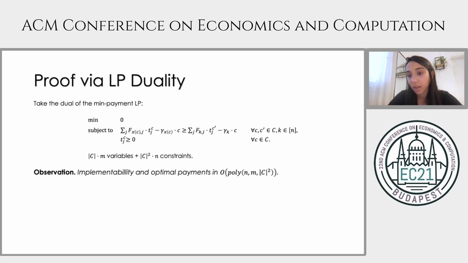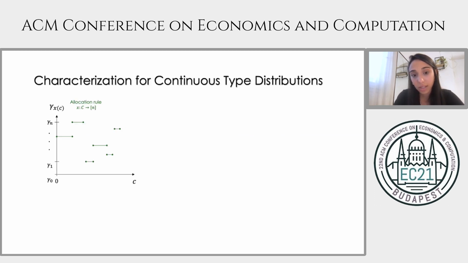This program finds a contract that implements X, and since it has a polynomial number of variables and constraints, testing the implementability of an allocation rule can be done in polynomial time. And by changing the objective, we can also show that computing payments that maximize the principal's utility can also be done in polynomial time. So this is for the discrete characterization.